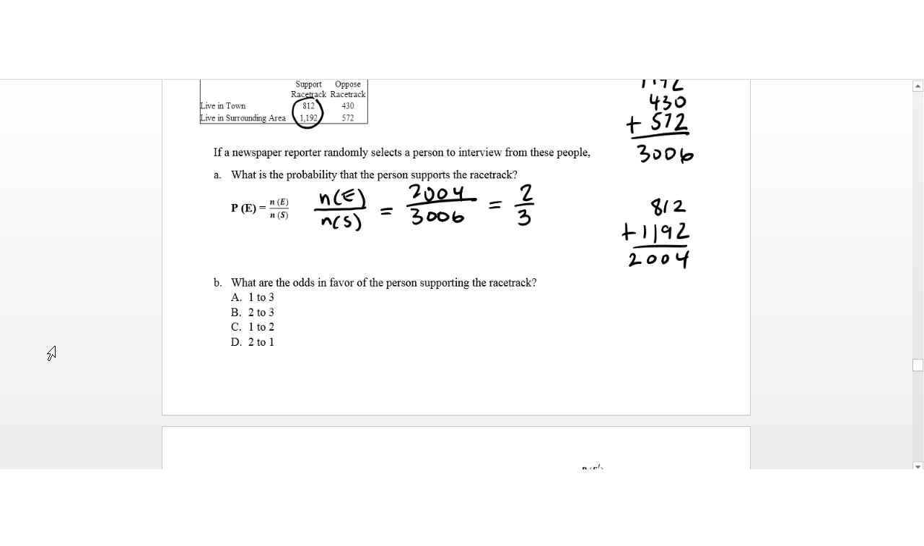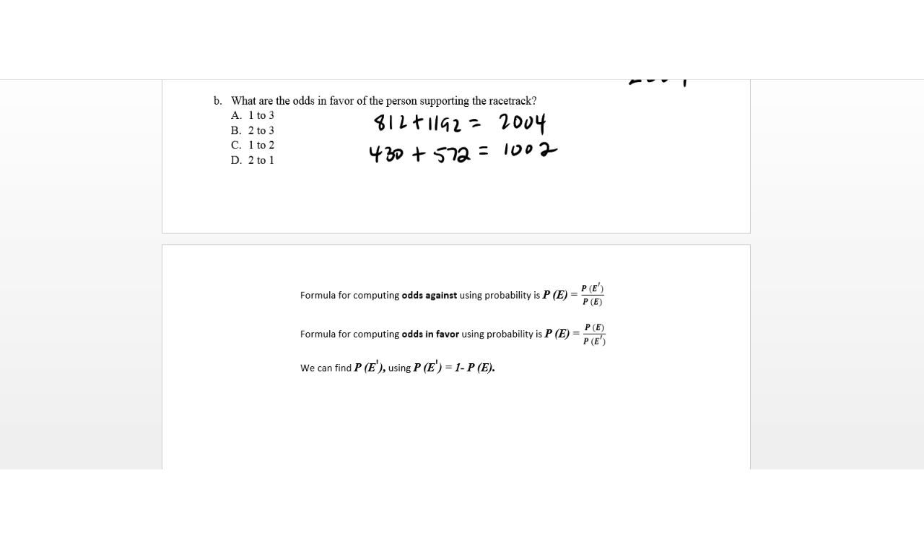Next, we want to determine what are the odds in favor of the person supporting the racetrack. What are the odds? So first, we do need to isolate our numbers for the supporters. So we have, as mentioned before, 2,004 supporters, and we need to determine the number of opposers, and that is 1,000. So we are going to use the formula for computing odds in favor using probability.